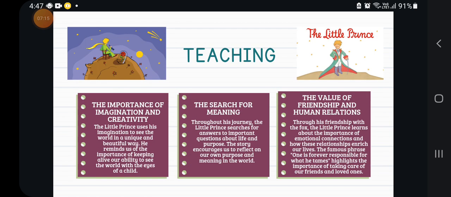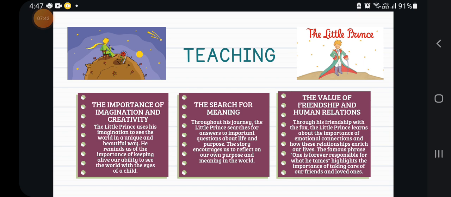Teaching. In the teaching we have the important mention of creativity. The little prince uses imagination throughout the book, and in this we see the unique and beautiful form of the light. It's important to keep our ability to see the world with the eyes of a child.